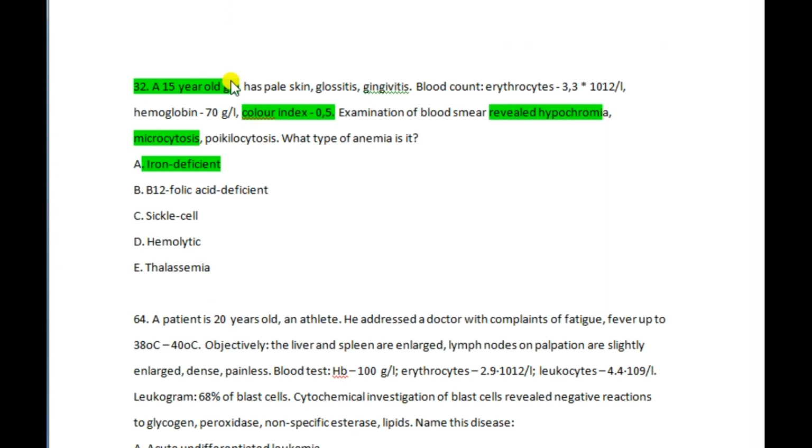Okay, you need to consider a 15-year-old girl. In teenage girls, the most common disease related to microcytosis is iron deficiency, not thalassemia.